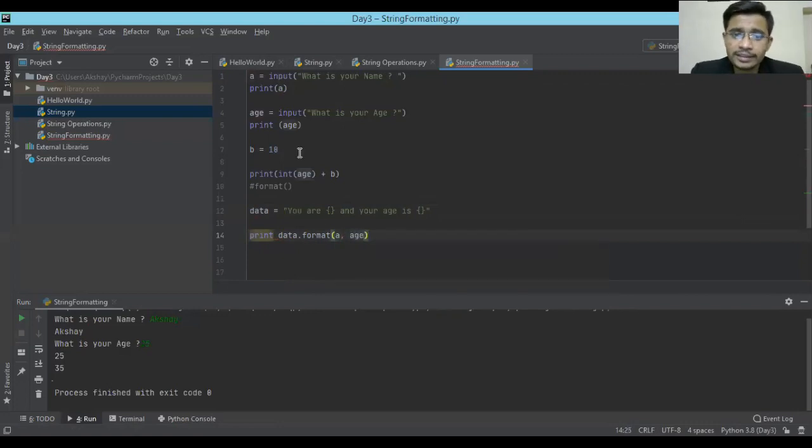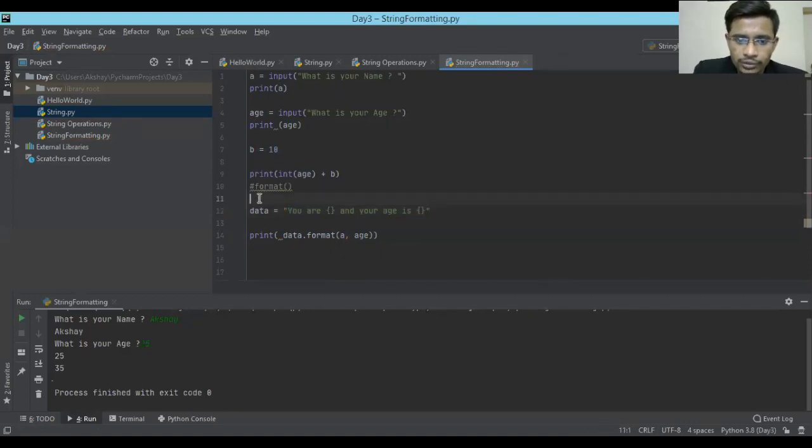Whatever age I add over here will come, and this age will be fitted inside this second brace, and the first one, a, which is the name, will take the place of the first placeholder. That's why they are called placeholders. Print. I forgot to add a quote after that print. So what it is basically doing is printing this data variable, but while printing, it is also formatting that variable, adding all the values we just took.